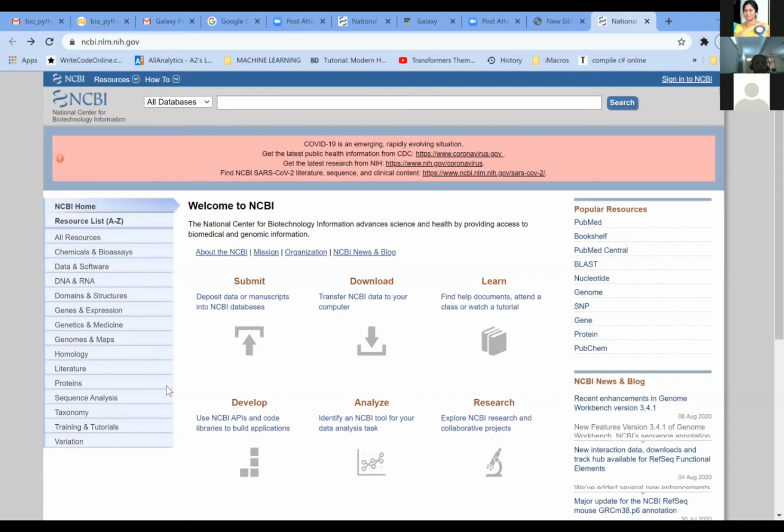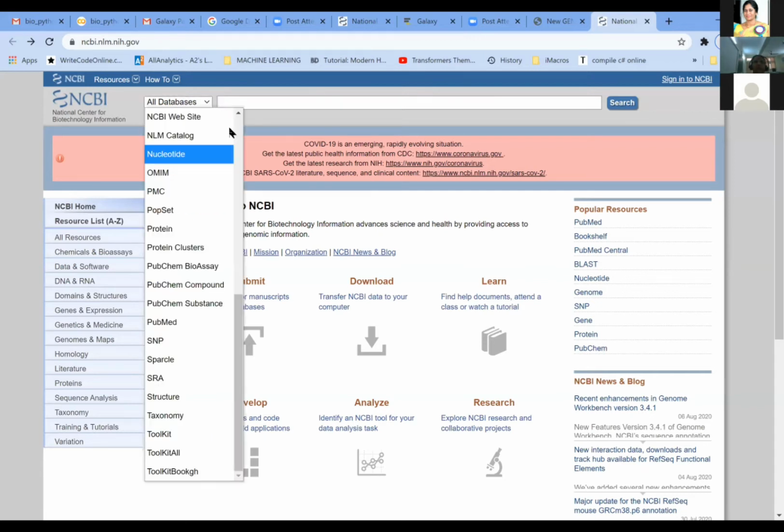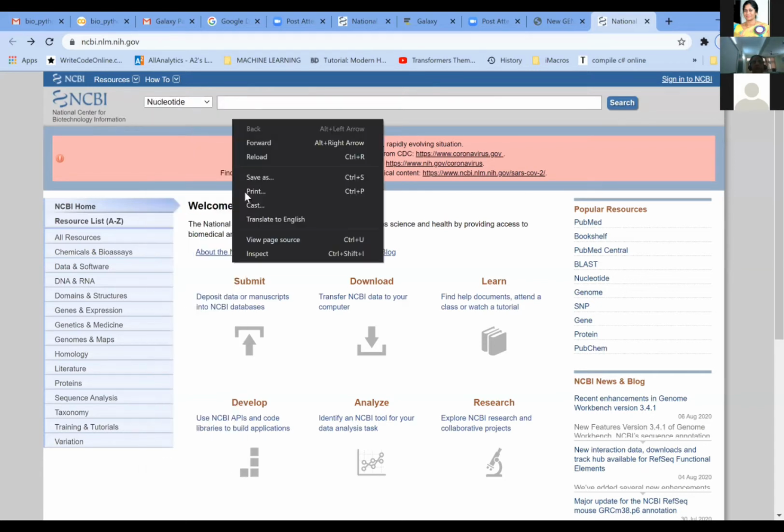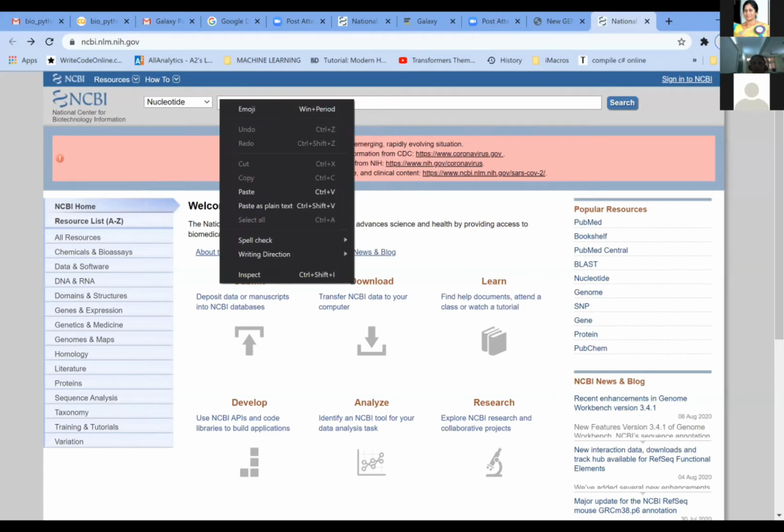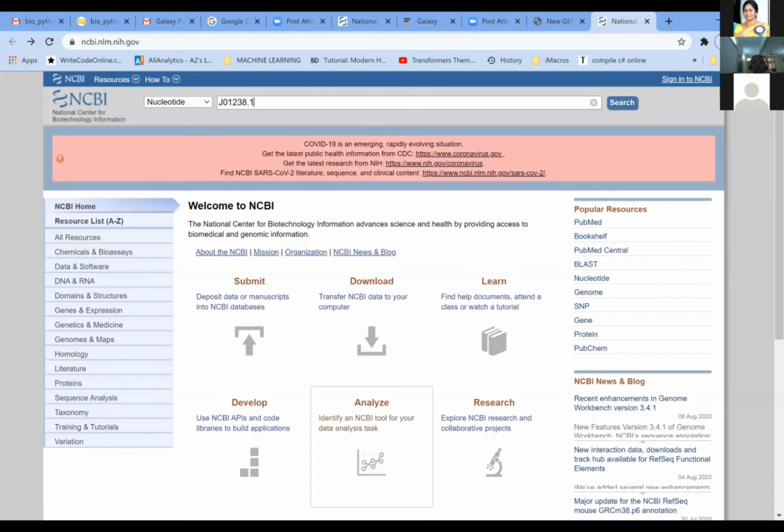Because we are looking for the DNA, we need to take it as nucleotide, and directly here I am pasting a particular sequence. You can also take this particular sequence, J012381, and then we click on that.